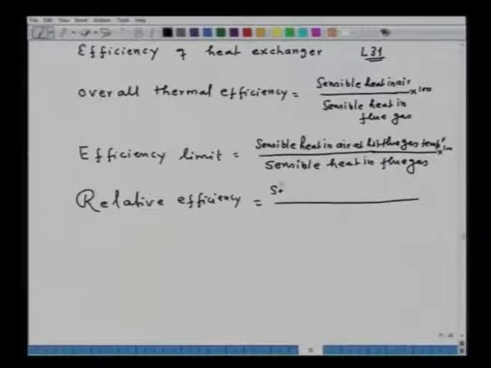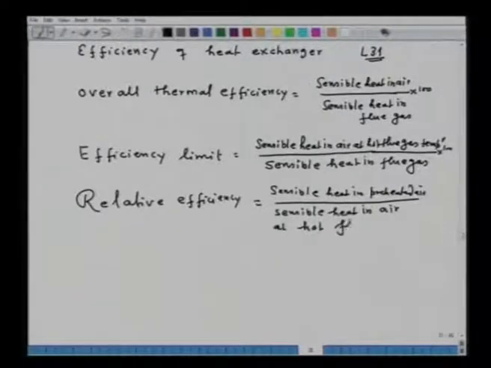It is defined, as you recall, as the sensible heat in preheated air upon the sensible heat in air at hot flue gas temperature, into 100. So if you want to compare how the heat exchangers are working in two locations, you just calculate the relative efficiency, and the one with a higher efficiency works better as compared to the other.